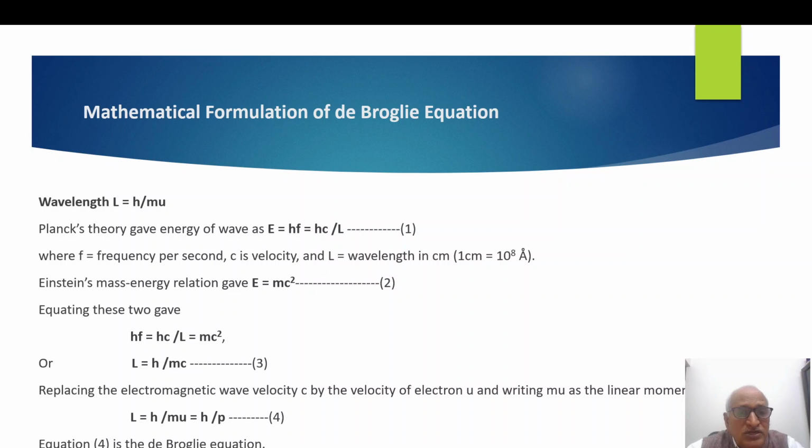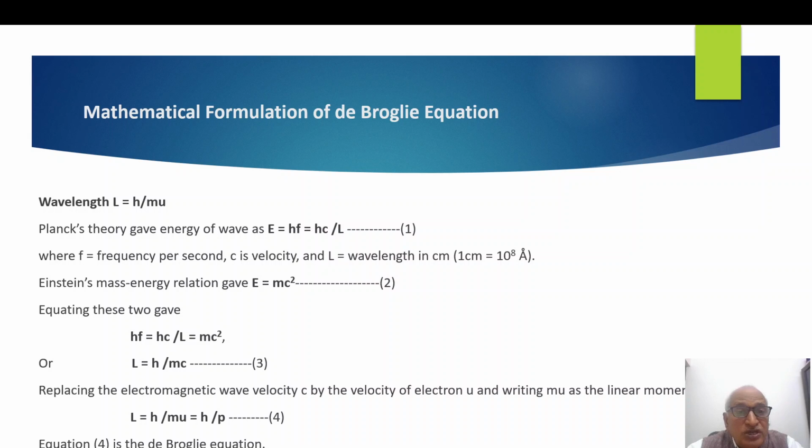This letter c can be replaced by the popular letter u, which is used for velocity of particles. So we have L equal to h upon mu equal to h upon p. p is momentum. Momentum is given by mass into velocity. So this is the final equation, L equal to h upon p, the de Broglie equation.